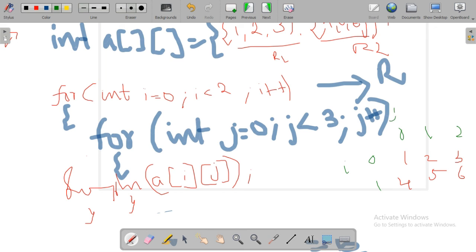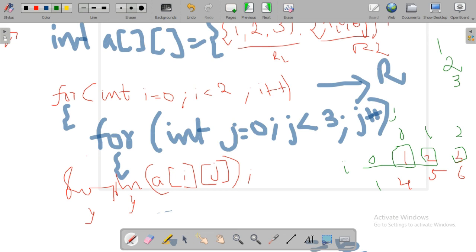Okay. So it will print the values 1, 2, 3, 4, 5, 6. These are the elements. You know the positions, how to represent the positions also. R0, R1, here 0th position, 1, 2. So when i equal to 0 and j equal to 0, it will print the value as 1. Then again, first it will complete that inner loop. You know that in a nested loop, first it has to complete the inner loop, then only it will go to the outer loop. First i equal to 0 and j equal to 0.